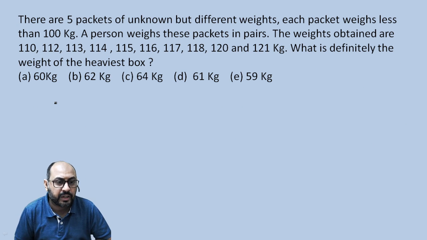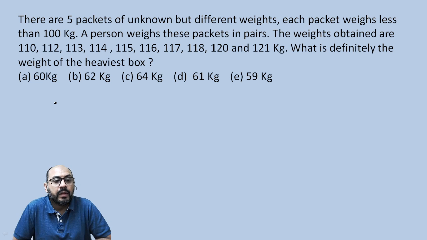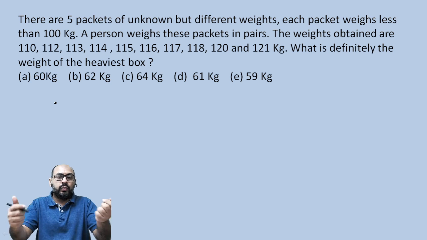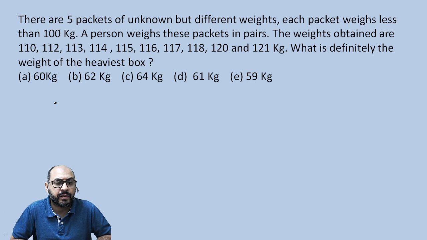Let's see what the next question has to say. Now there are 5 packets of unknown but different weights. Each packet weighs less than 100 kilograms. A person weighs these packets in pairs. Okay, Shashank, your answer is right. The total weights obtained when weighing two at a time are 100, 112, 110, 113, and so on up to 121 kilograms. What is definitely the weight of the heaviest box?